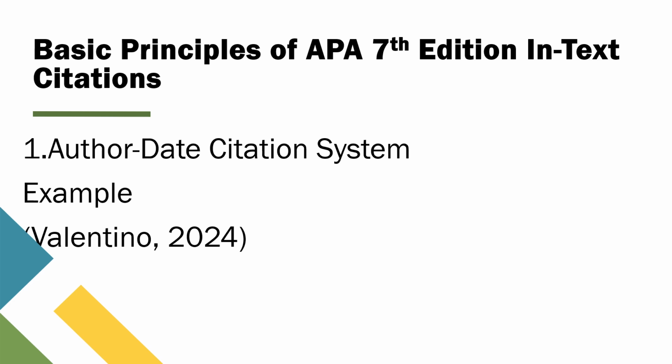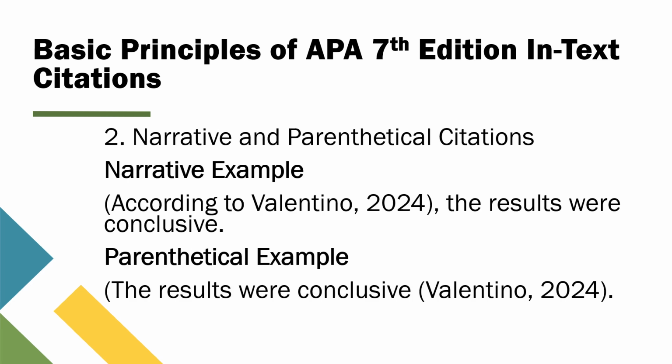This simple format does a couple of important things. First, it lets your readers immediately see who provided the information. Second, it shows how current the information is, which is really important in fields where research evolves quickly.